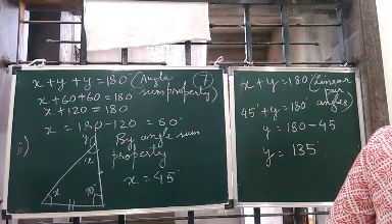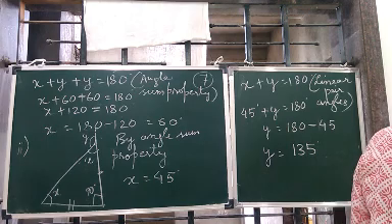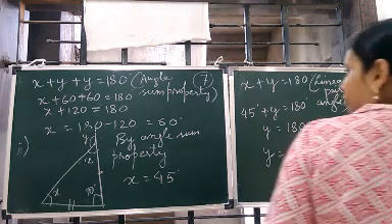Now we go to the third one. From where to erase? From here.